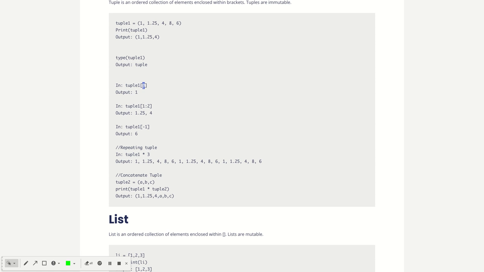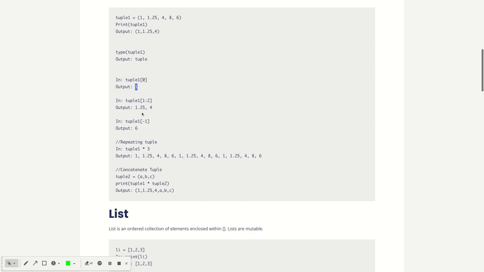So here is the output, it is one. Another example, suppose I want to define a slice of the tuple from the first position to the second. So here I have defined 1 colon 2. So here is the output, 1.25 and then 4. Suppose I want to print the last value of the tuple, then I will define minus 1.